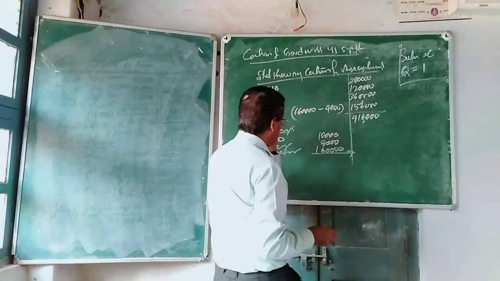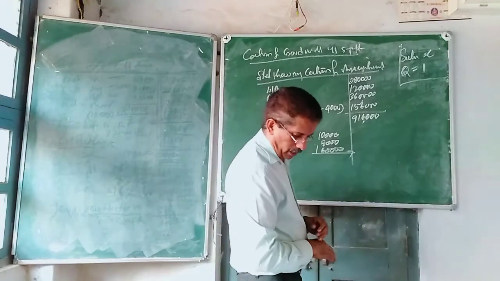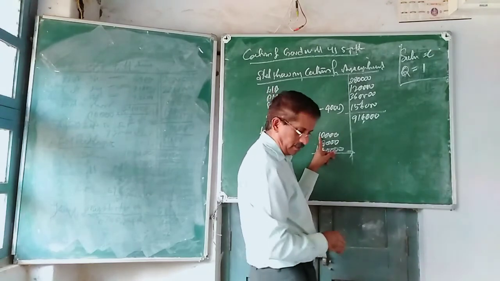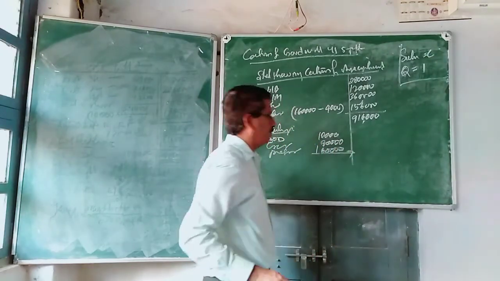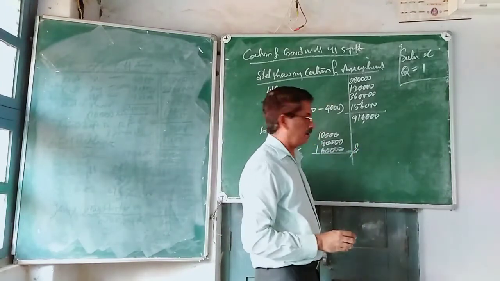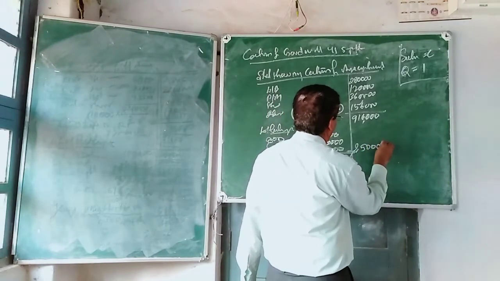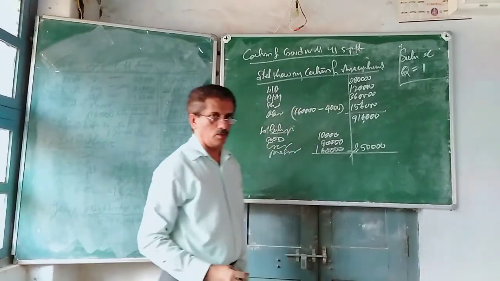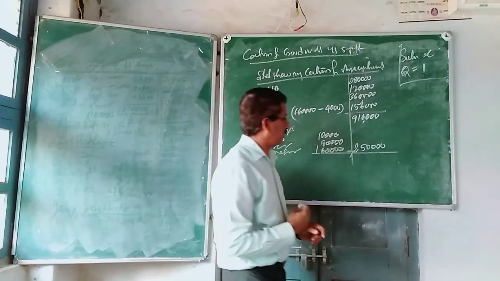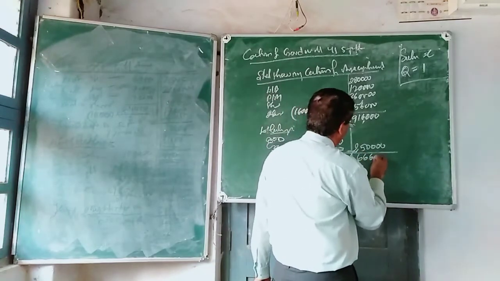How much do you get? 2,50,000. Now 9,16,000 minus 2,50,000, how much do you get? 6,66,000.